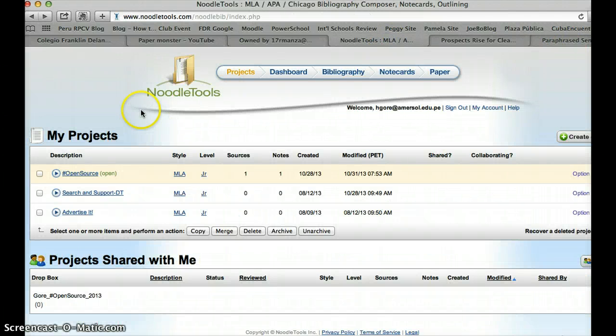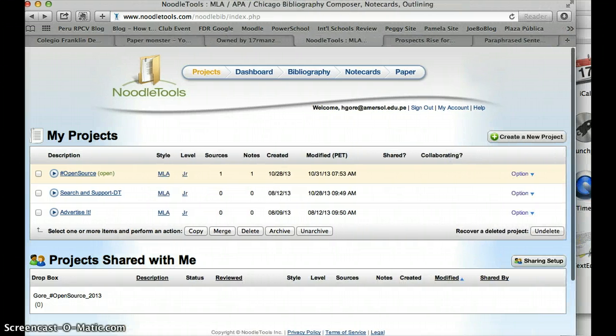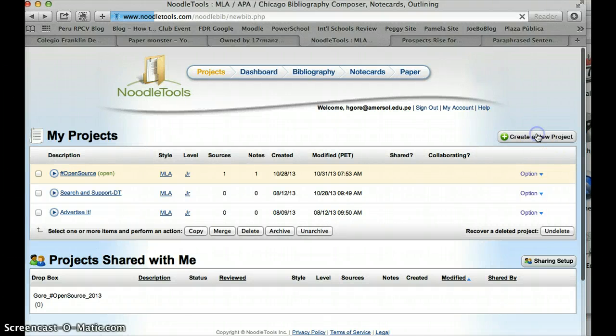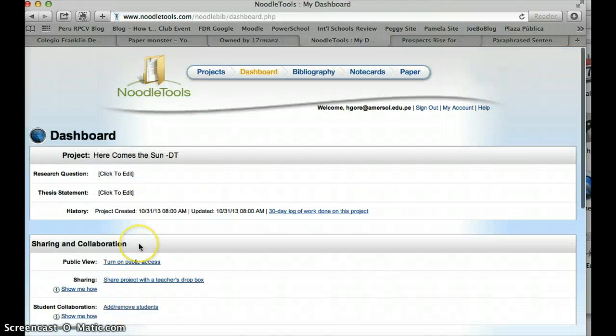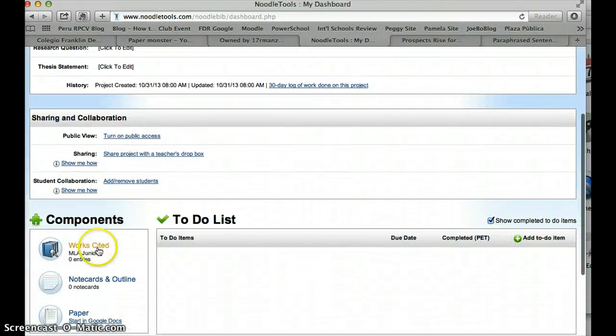What I'm going to do is go into Noodle Tools then. I'll go to Projects, and over here on the right hand side it says create a new project. I'm going to create that project. I'm going to click on Junior. We want to do it in MLA, and I'm going to call it Here Comes the Sun -DT, just so I can remember it's related with this unit. Then I'm going to go in to Works Cited,